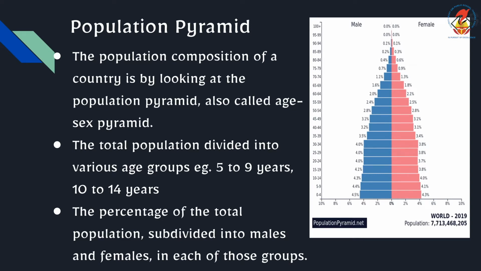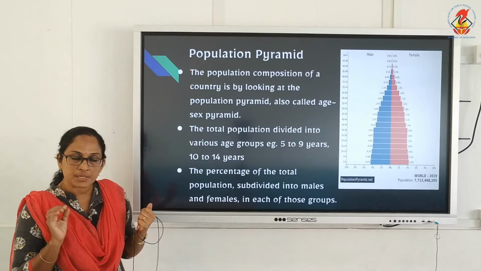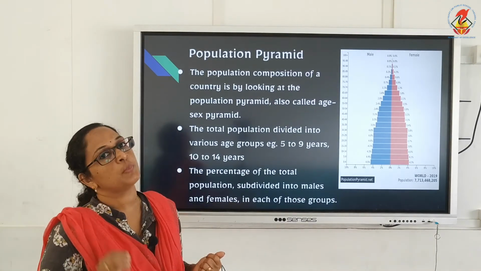By looking at the population pyramid, we can find out the male-female ratio and age group, and it is also known as the age-sex pyramid.